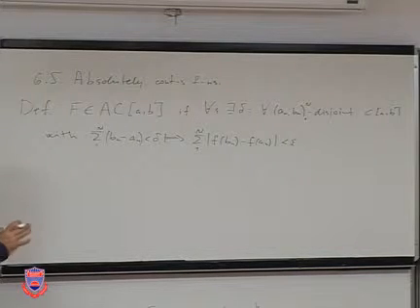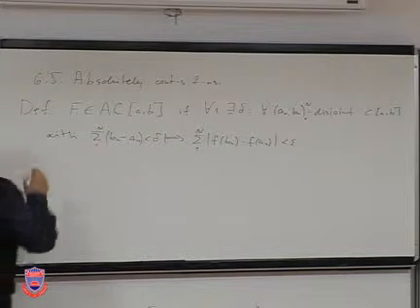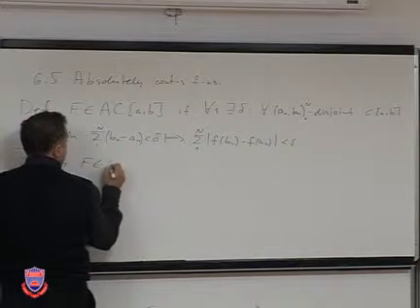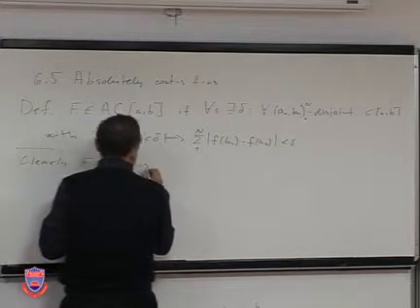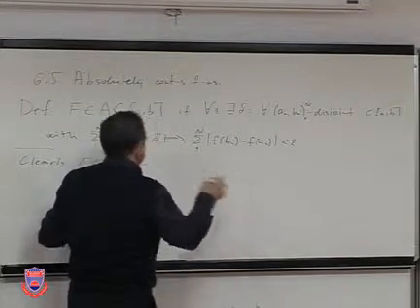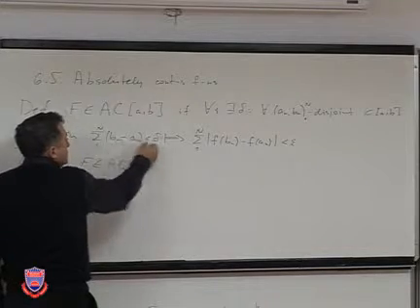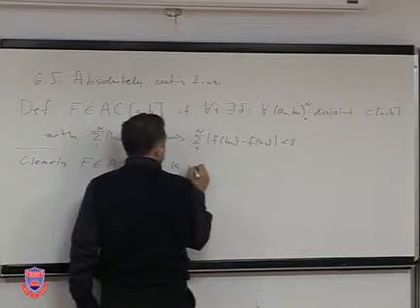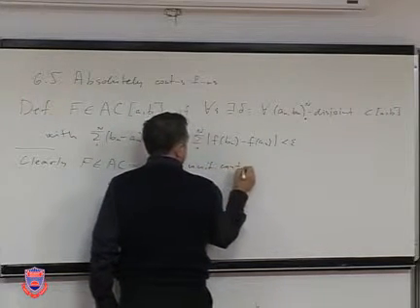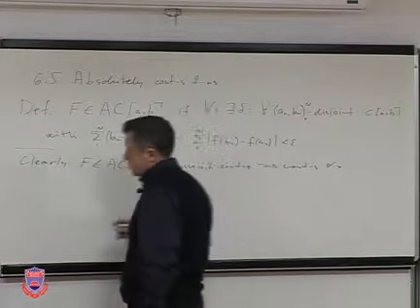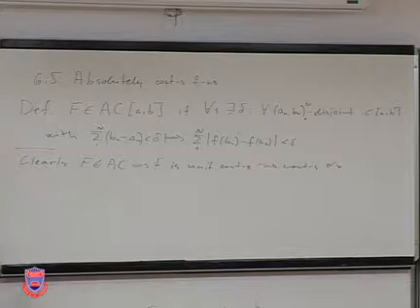Now, this is the definition of an absolutely continuous function, and trivially, what do we have? Clearly, if a function is absolutely continuous on some interval, then it is uniformly continuous, trivially, since uniform continuity only means the distance is smaller than delta for any pair. Clearly f is uniformly continuous, and of course it follows that it's continuous at any point. So this is a rather strong condition.